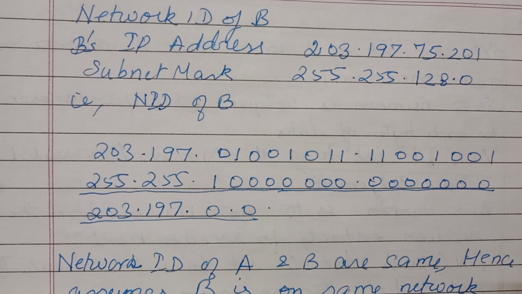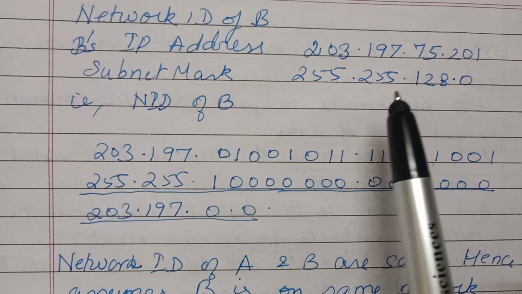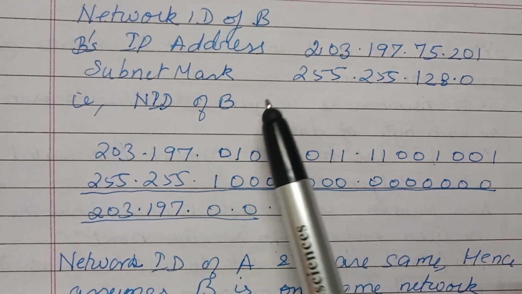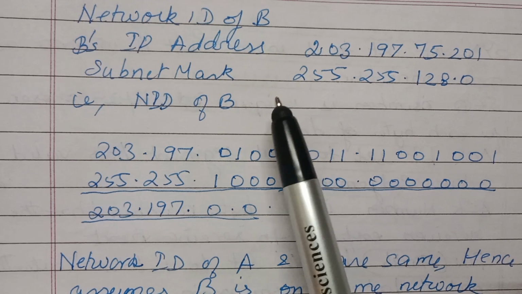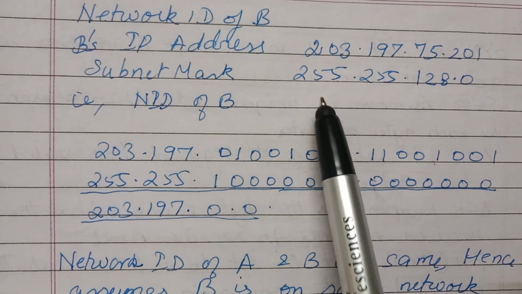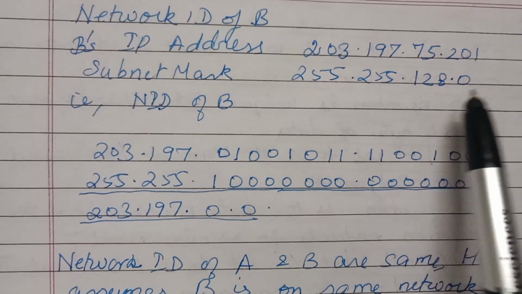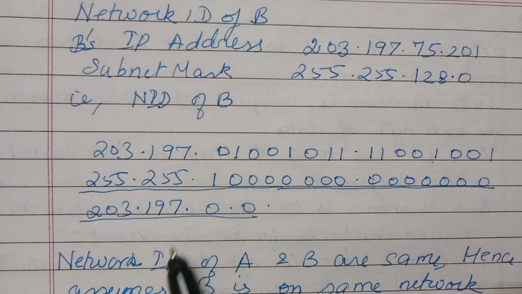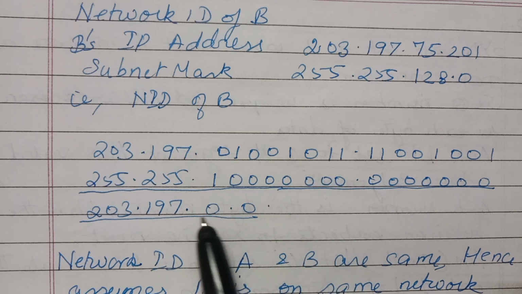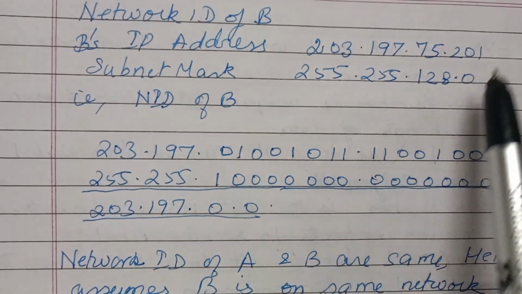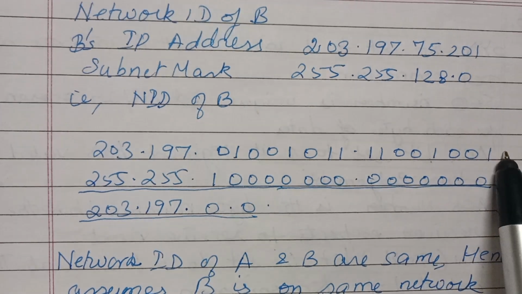Similarly, you find the network ID of B. How will you calculate? You have B's IP address and the subnet mask of A, because now we are doing it based on computer A. So you take the subnet mask of A, 255.255.128.0. If you do the AND, you'll get the network ID as seen by A for B. When you do the AND, you will get the value 203.107.